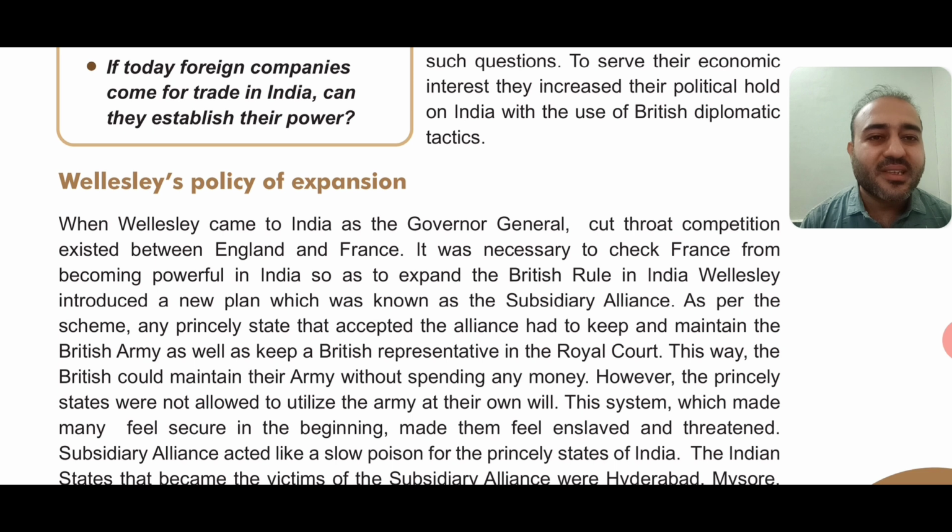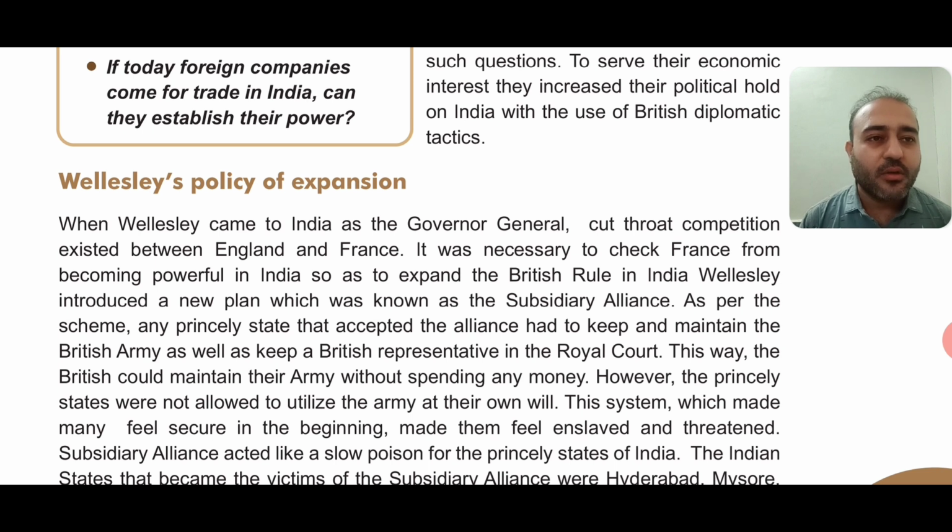As per the scheme, any princely state that accepted the alliance, meaning the group of the Britishers, had to keep and maintain the British army, as well as keep a British representative in the royal court.